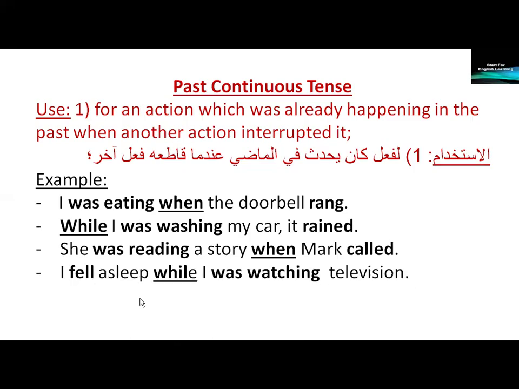I fell asleep while I was watching television. Was watching is the past continuous verb which was interrupted by the short verb fell asleep.